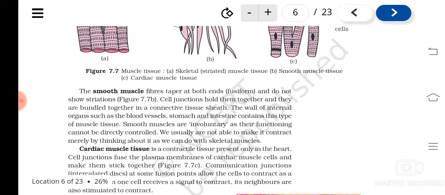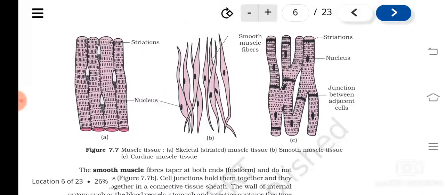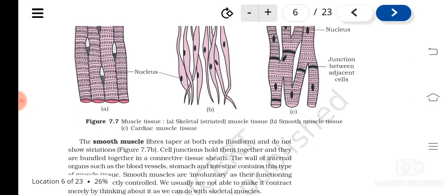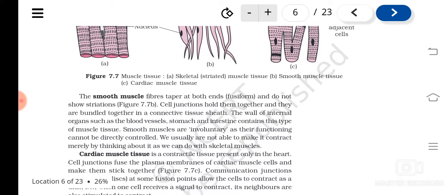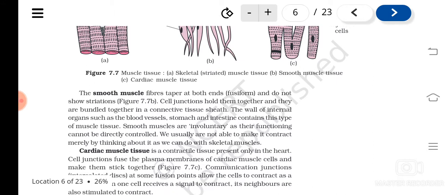Understood? Then smooth muscles, you see the diagram of smooth muscle given here. They have a fusiform shape, meaning both ends are tapering, and they don't have any striations. Because of that only they got the name smooth muscles. Where can you see them? They are found in the walls of internal organs like blood vessels, stomach, intestine, etc. Understood? And they are involuntary in function. Involuntary means which cannot be controlled by our will.